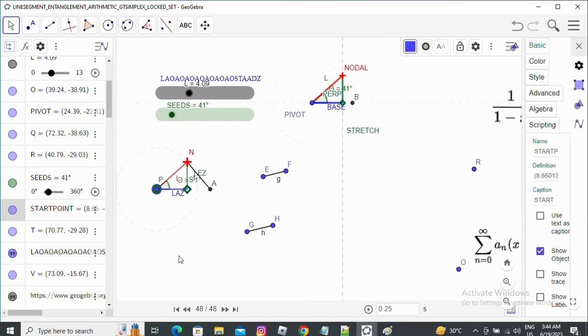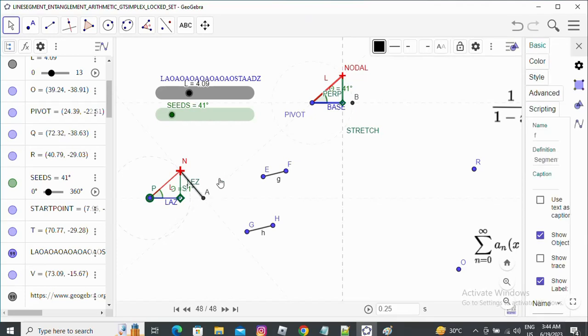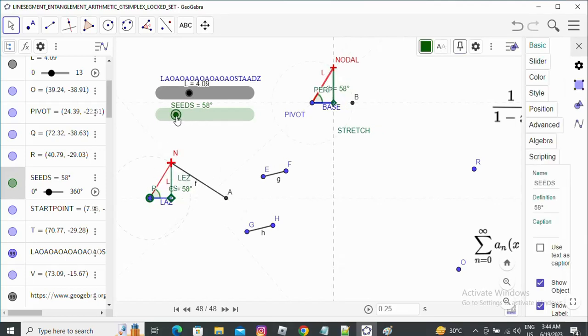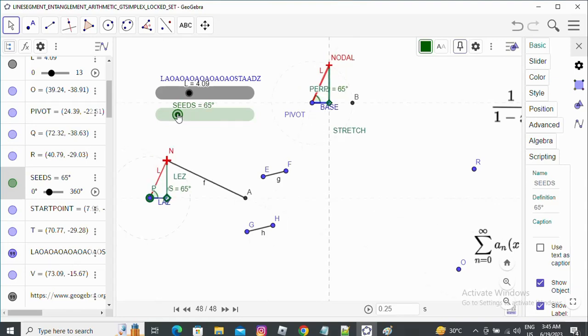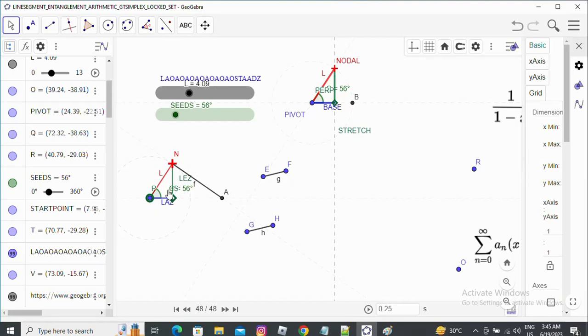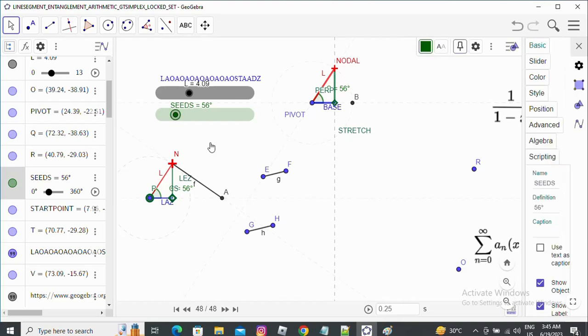Like this, we are moving the point P, the pivot point here, and it is moving all the things together because all the things are entangled, and we cannot move any of these points independently because these things are locked with the rule of construction, with the initial line segment L and the seed angle. Whatever the jungle of line segments are there, all are entangled with only this L and the value of the seed angles.